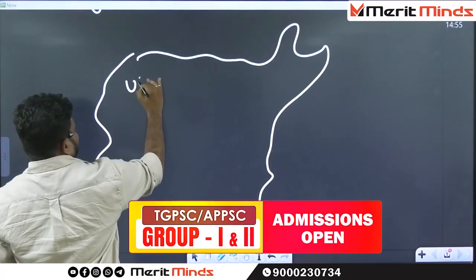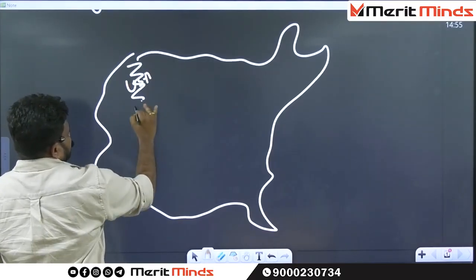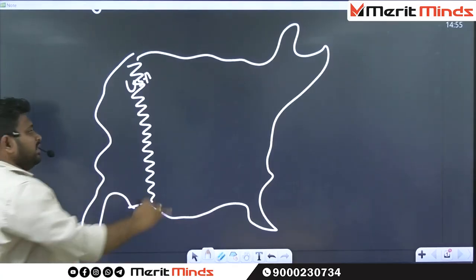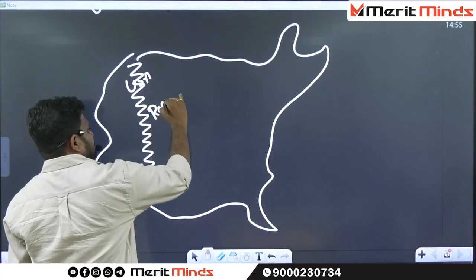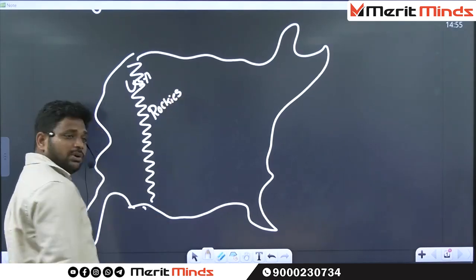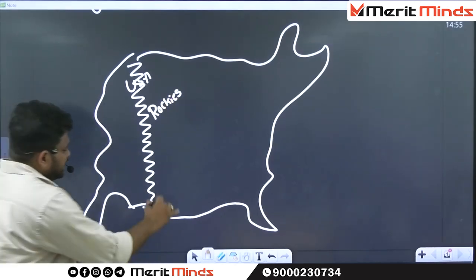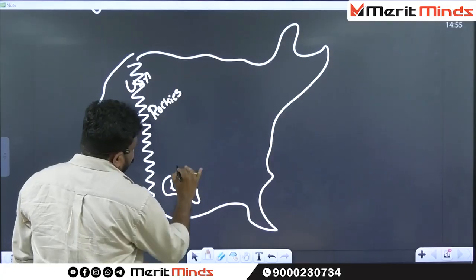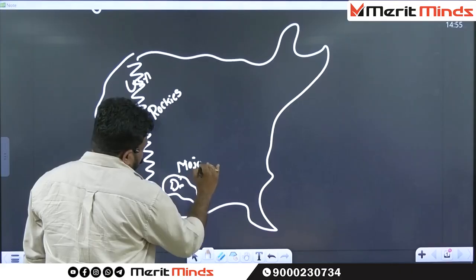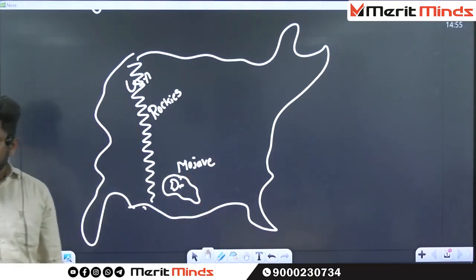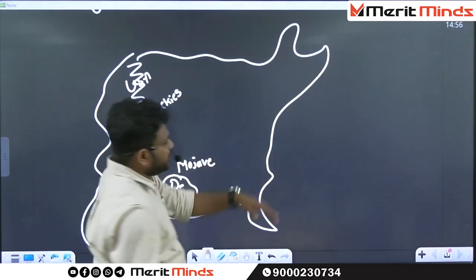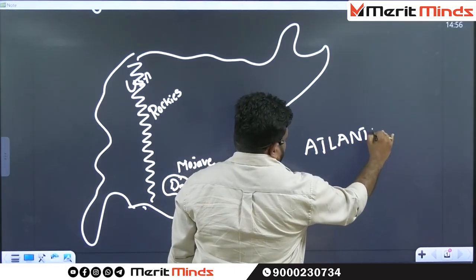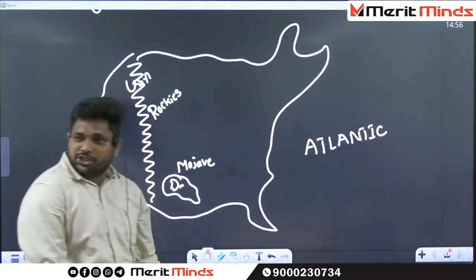Maybe this is the USA. In the western side of USA, what are these particular mountains? The name of the mountains is Rockies Mountains. To the eastern side of Rocky Mountain, there is a small desert. The name of the desert is Mojave Desert. To the eastern side of USA, there is an ocean. The name of the ocean is Atlantic Ocean.